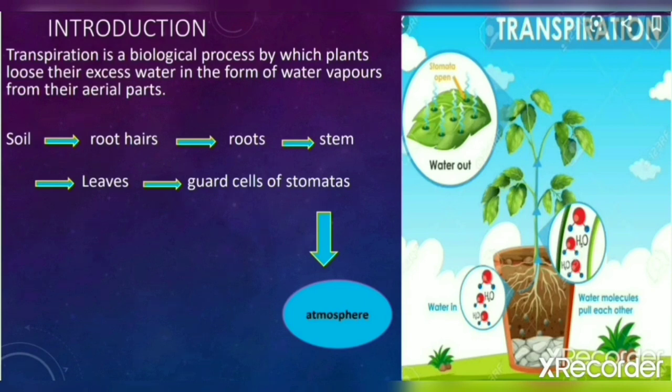So I think from your previous classes you have already studied transpiration, and you all know the definition also, that transpiration is a biological process by which plants lose their excess water in the form of water vapors from their aerial parts. Now we know that all living organisms need an excretory system to discharge their waste material or even the excess of water. Even we people also remove our excess water in the form of sweating.